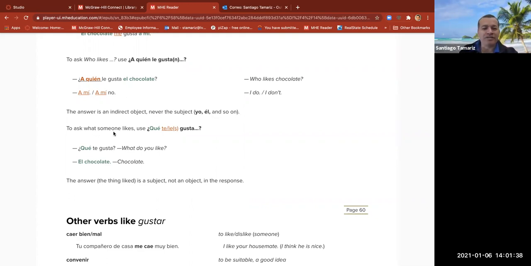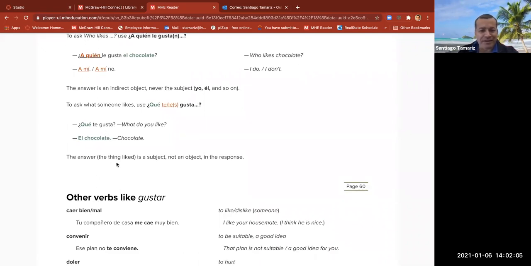To ask what someone likes, use qué, the indirect object and gusta. Por ejemplo, ¿qué te gusta? What do you like? El chocolate. If you want to say what does she like? ¿Qué le gusta? The answer, the thing liked, is a subject, not an object, in the response. Chocolate. Muy bien.